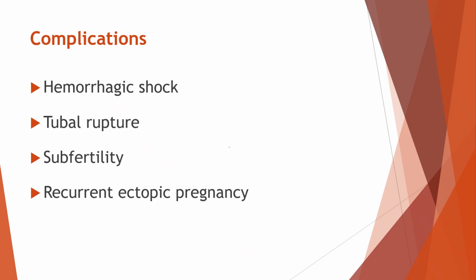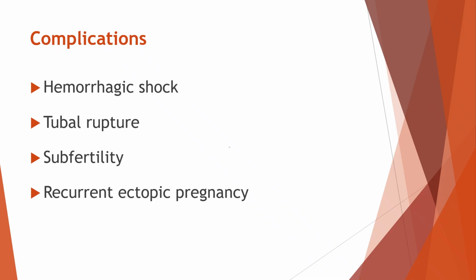Let's see about the complications of an ectopic pregnancy. One of the most serious complications is hemorrhagic shock. This happens when the fallopian tube ruptures and causes severe internal bleeding, leading to dangerously low blood pressure and poor blood flow to vital organs. Tubal rupture itself is a major complication, as it can occur suddenly and requires immediate emergency treatment.